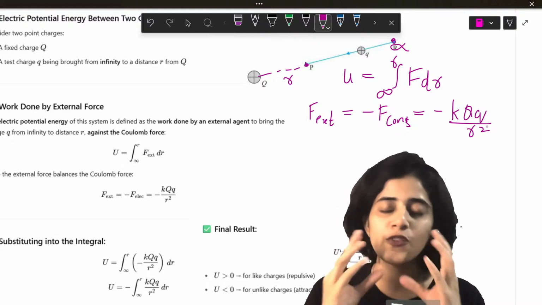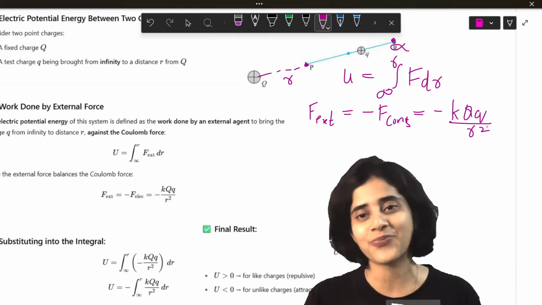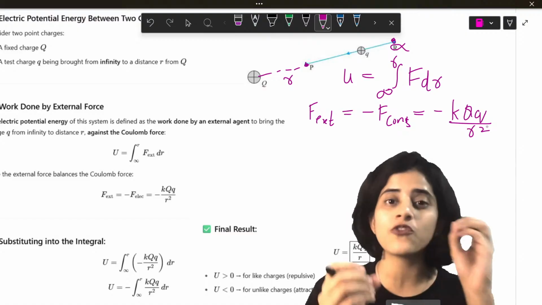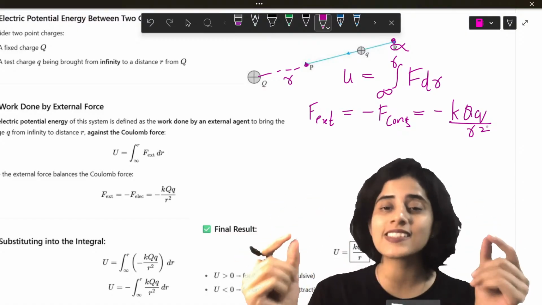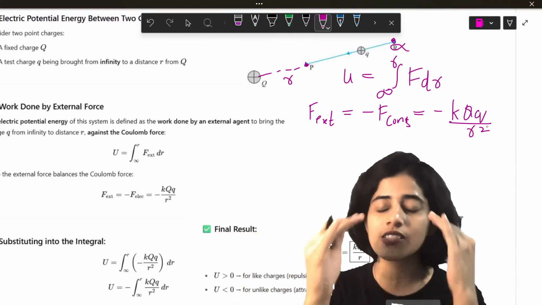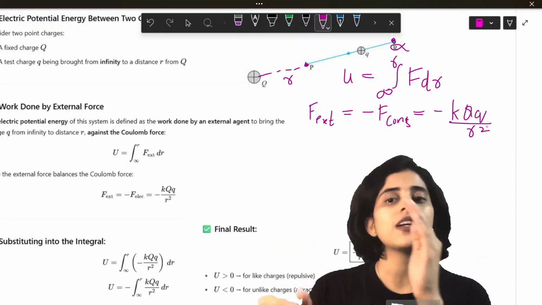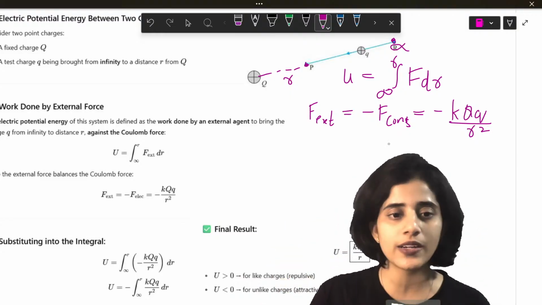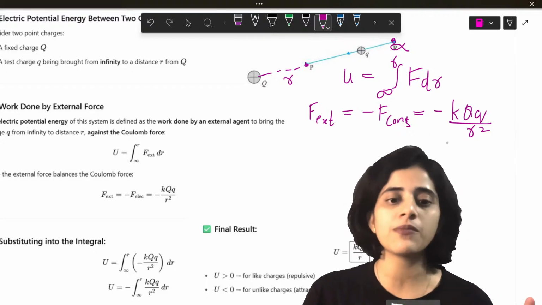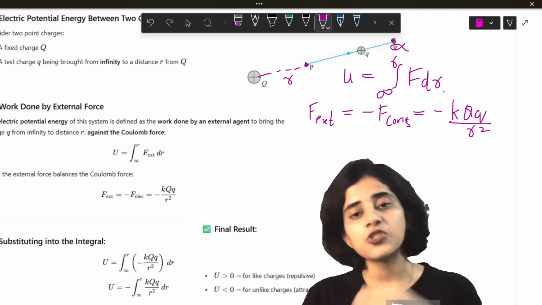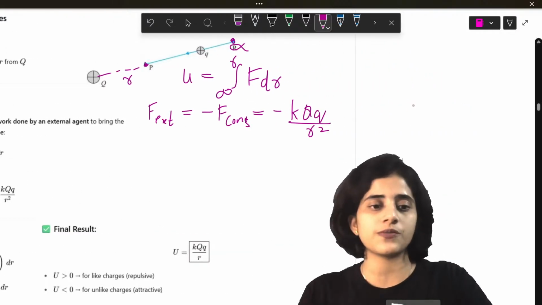Famous Coulomb's law. If you don't know, I taught it in the last class. Coulomb's law states that the force between two charges is proportional to the product of the charges divided by the square of the distance between them. So K Q q by R square. Okay. So this is from the last class. Now let's substitute that in our formula for potential energy.